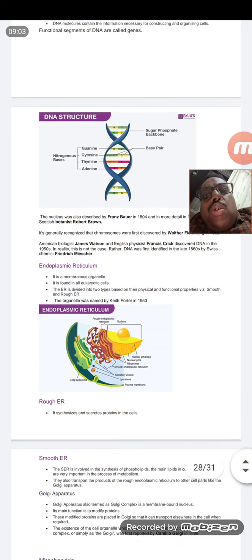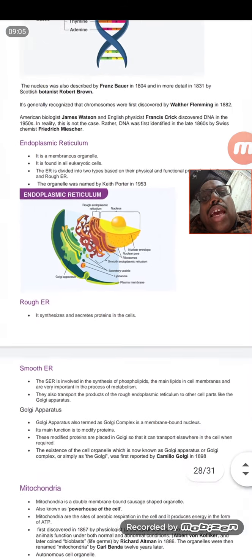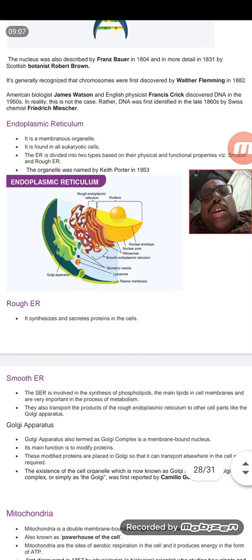Then, next to the nucleus, we have the endoplasmic reticulum. You can see that the nucleus has pores, and on those pores we have some reticulated structure. It is also a membranous organelle found in eukaryotes, and it is attached to the nucleus.